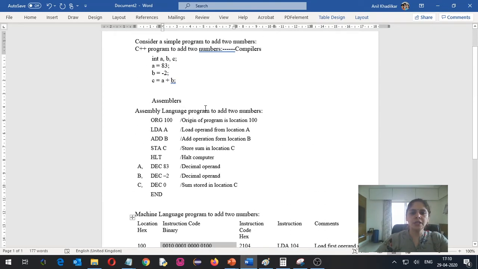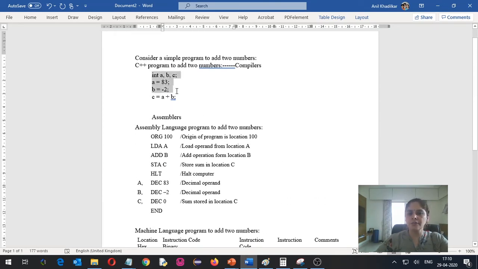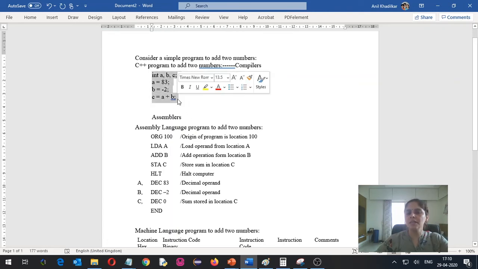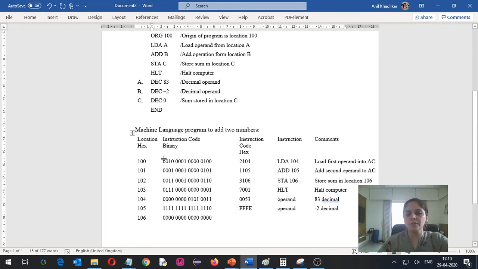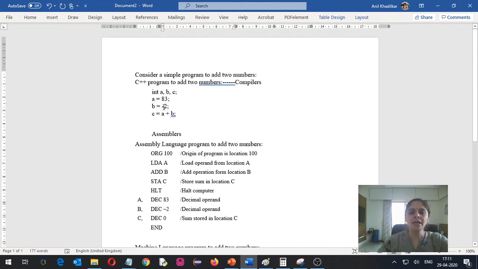So if you see, if you are writing English like language program, we are going away from the hardware. And that is why usually these type of languages are called as high level languages, because we are going away from the hardware. Whereas machine language is closer to the hardware. So these are called as low level programming, and this is nothing but called as high level programming.